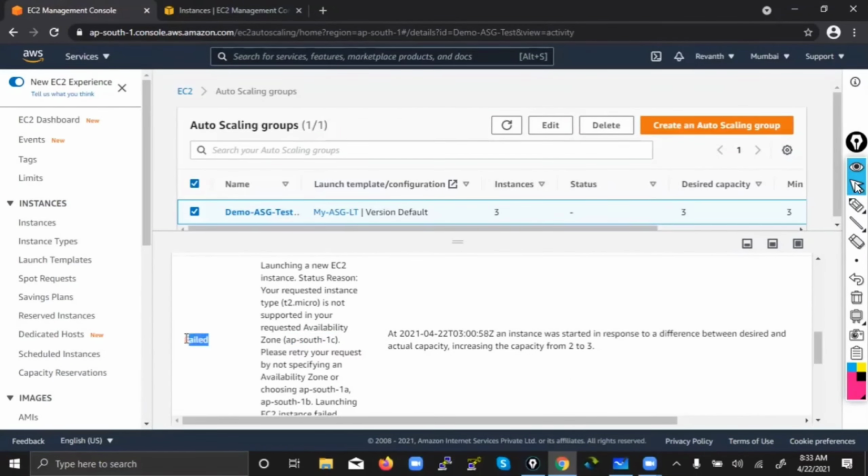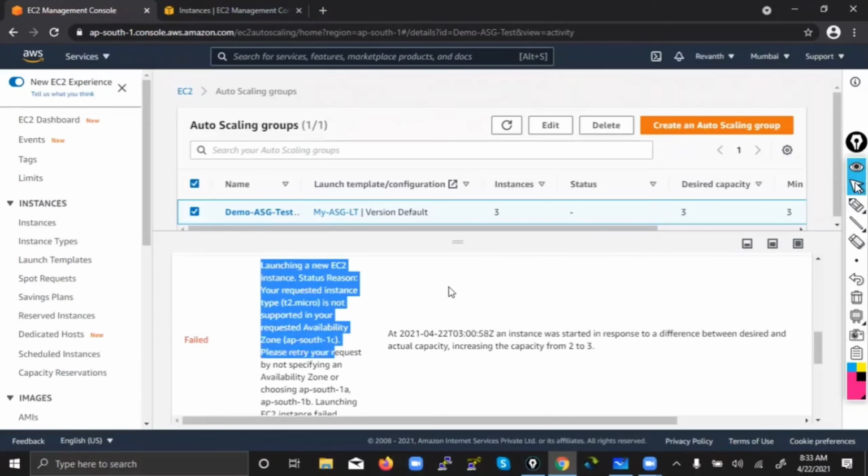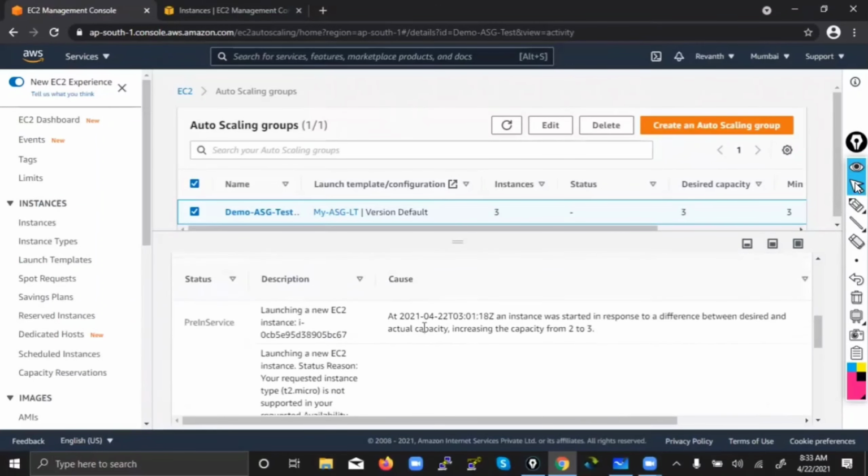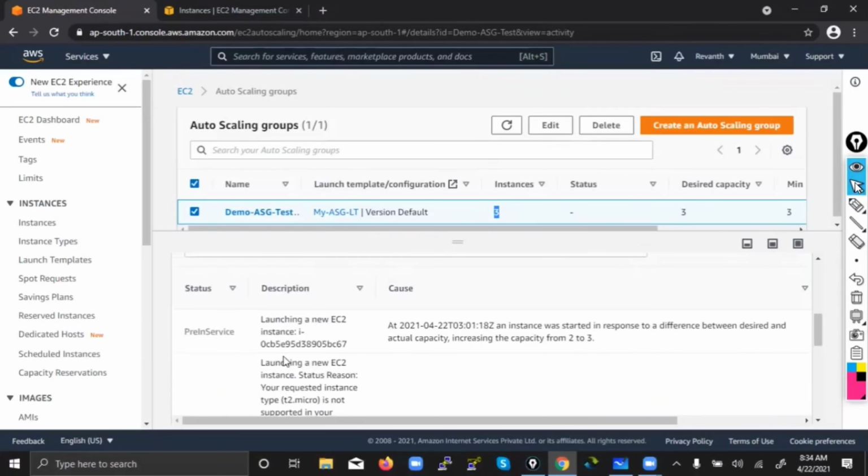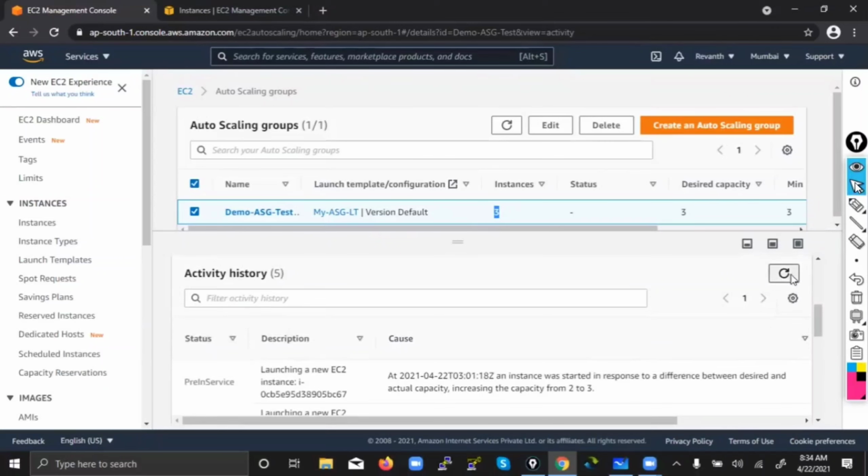What happened again? It failed. Why? Because T2.micro is not available or not supported in that availability zone. So again what will auto scaling do? Because we said no matter what, I want 3 instances at any time. So auto scaling will think, let me first try to launch in different availability zones. If it is not possible to distribute among different availability zones, at least I will try to launch in the same availability zone. Ultimately, you want 3 instances, right? So finally, it has launched from 2 to 10.